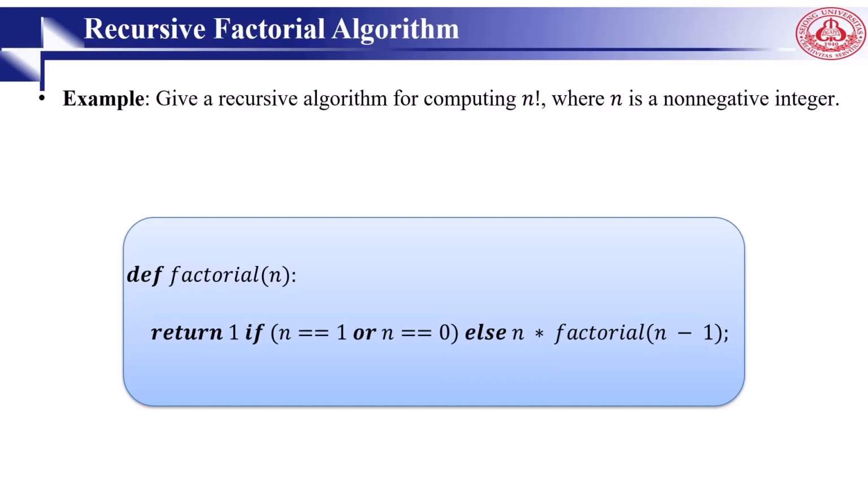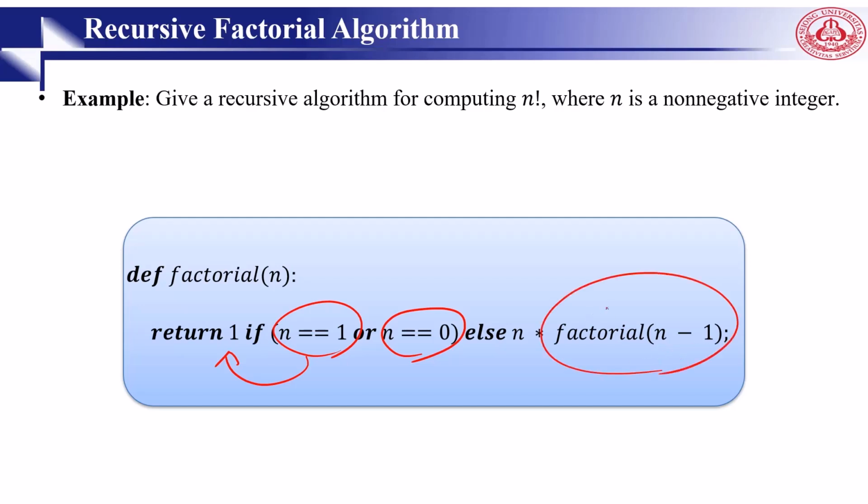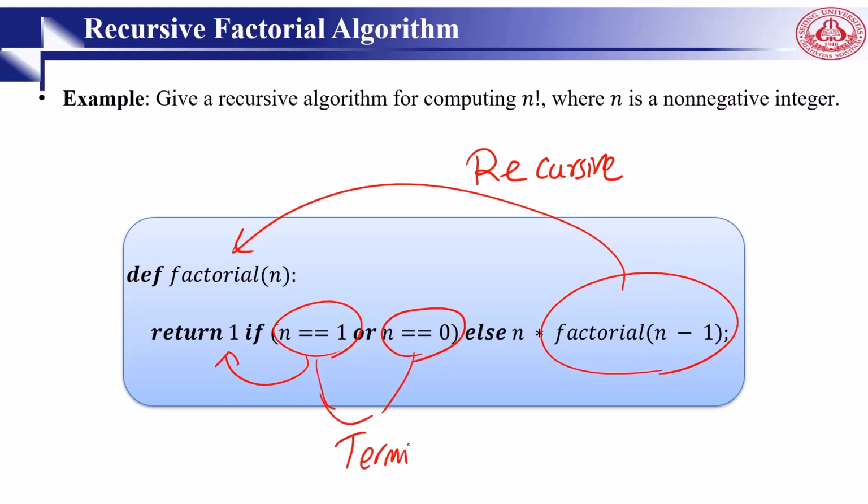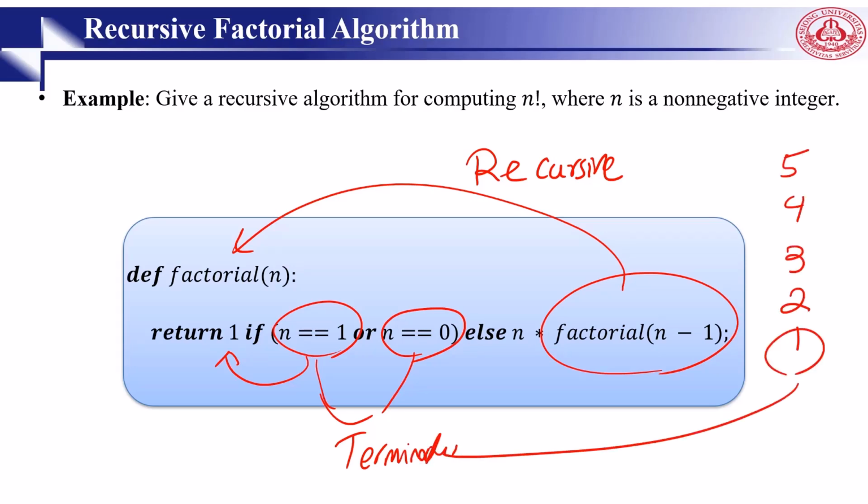So here we want to find a recursive algorithm for factorial. I think you already know this one. Simply, if it's 1 or 0, it will return 1. Otherwise, we try to find the factorial of n minus 1. You can see we send n minus 1 to the algorithm. We call this recursive. The algorithm is calling itself. Then where is the termination? Here is the termination. You start from 5, come to 4, come to 3, come to 2, come to 1. 1 is the termination, right? So in this way, we can find the factorial of n in a recursive mode.